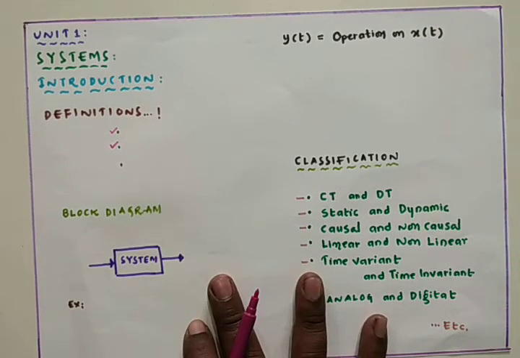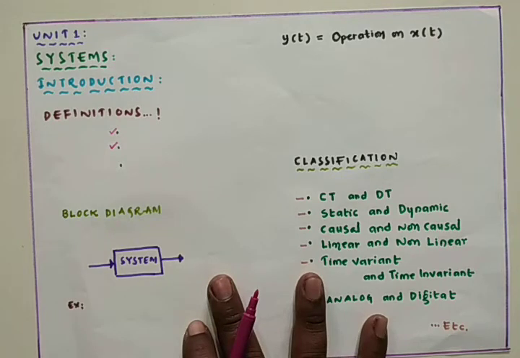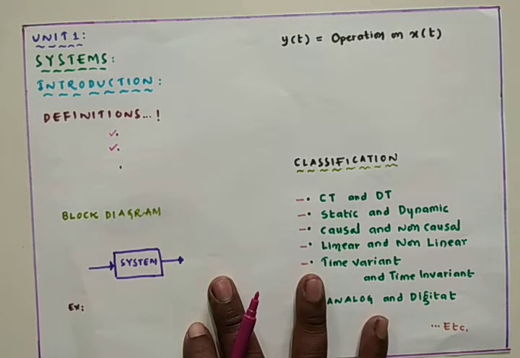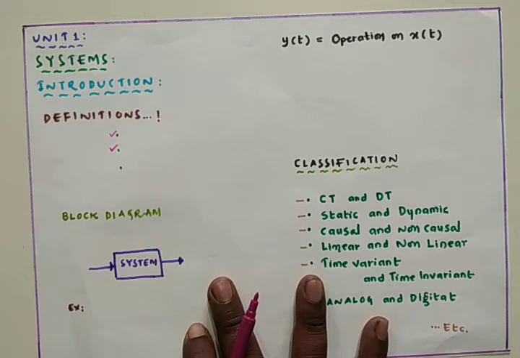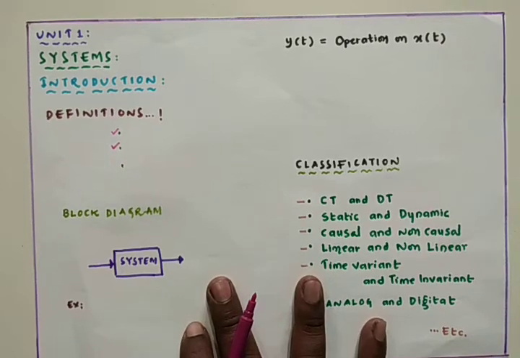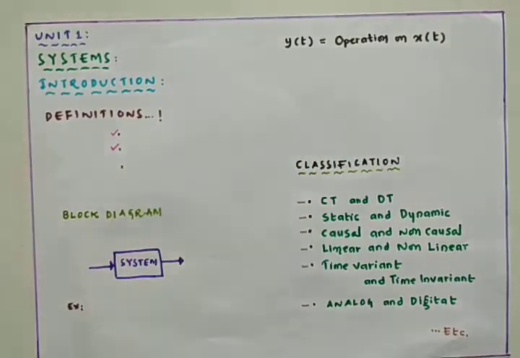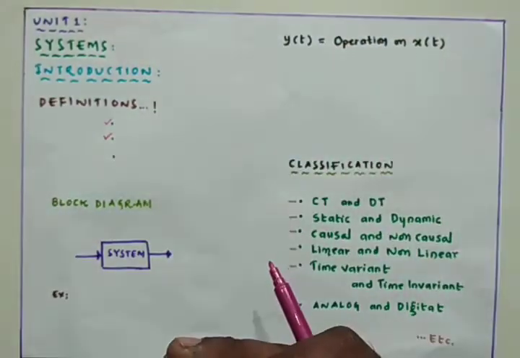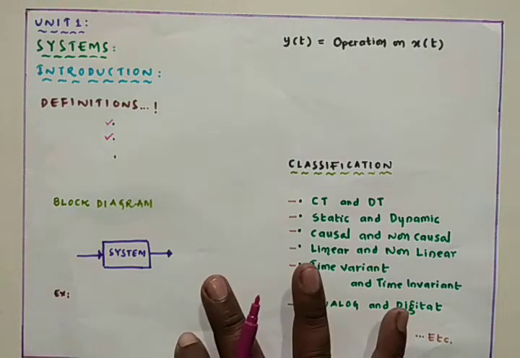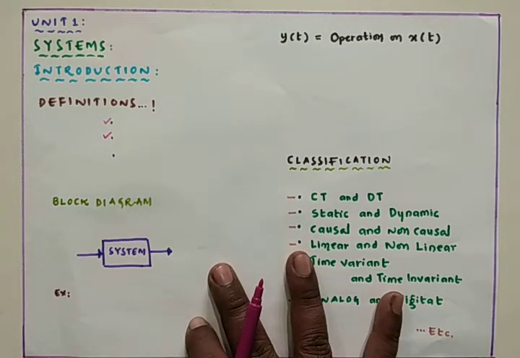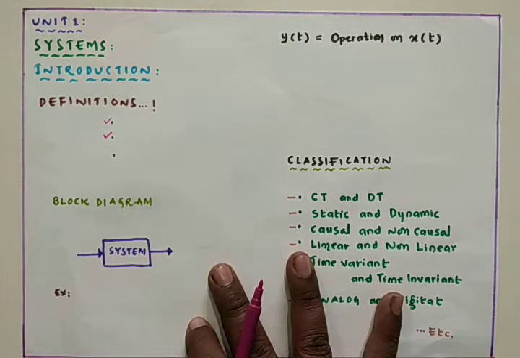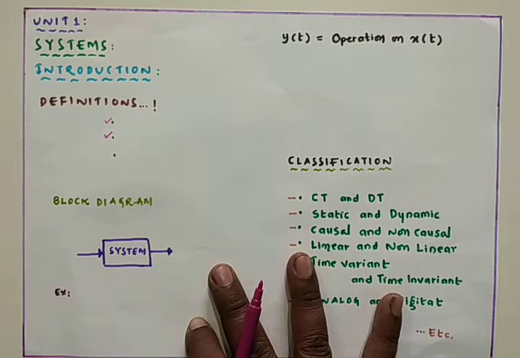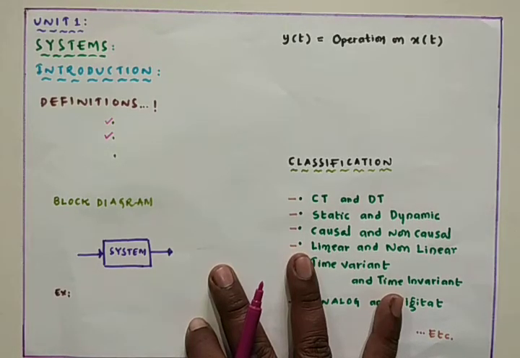A system may be viewed as an interconnection of various components and their operations, which transform the input signal into an output signal with properties different from those of the input signal. So a system is a physical device which processes the input signal and generates the output signal. We are getting a completely new signal compared to the input signal, so that we can compare the properties also, and the properties will be completely different from the input signal.